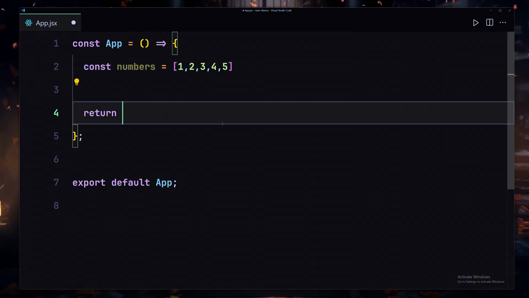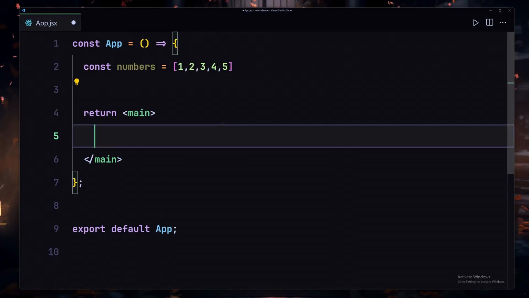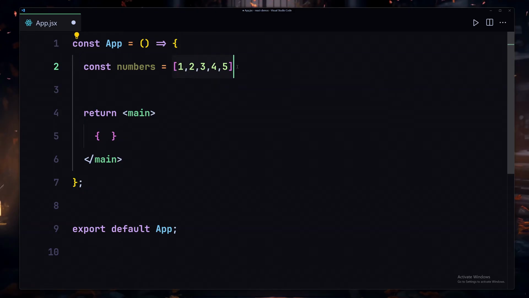to the DOM. So to do that, first of all, we are going to be using some sort of a main or section or anything like that so that we can work with that. Then we are going to be entering into our JavaScript world so that we can use our JavaScript array methods like push, pop, reduce, filter, map, and all of those methods. In this case, I'm going to copy the name of this numbers array.